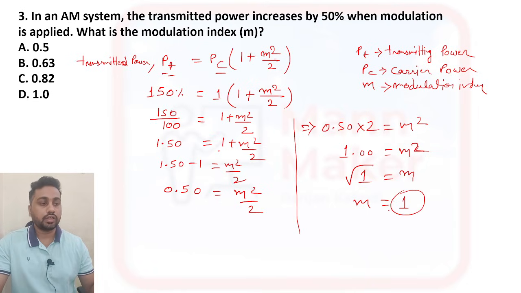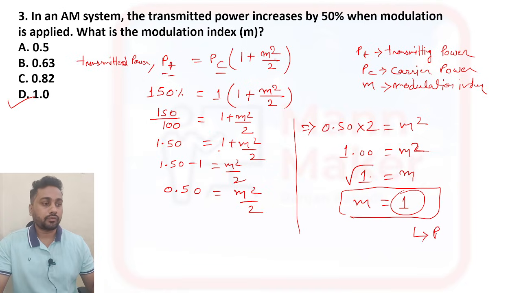The value of the modulation index is 1.0, or 1, the same thing. So option D is your right answer. When the modulation index is equal to 1, it is called perfect modulation. You can expect such simple formula-based numericals in the exam.